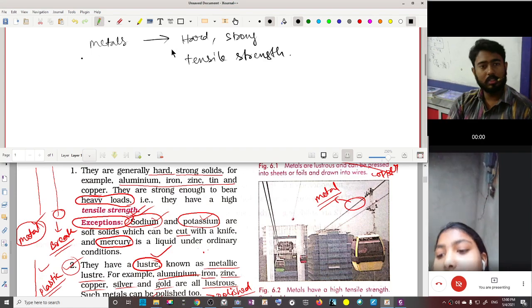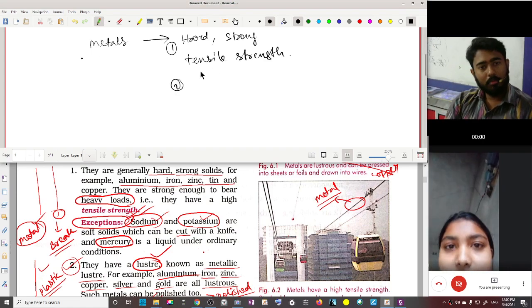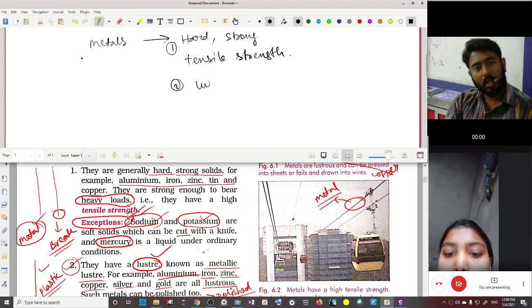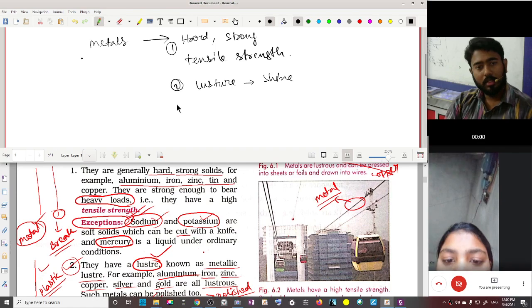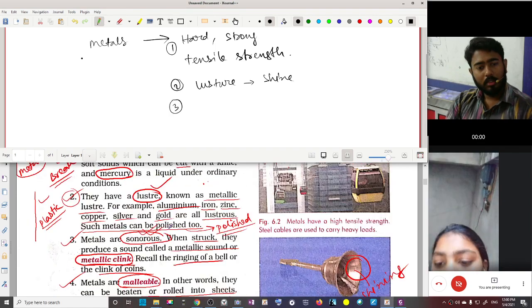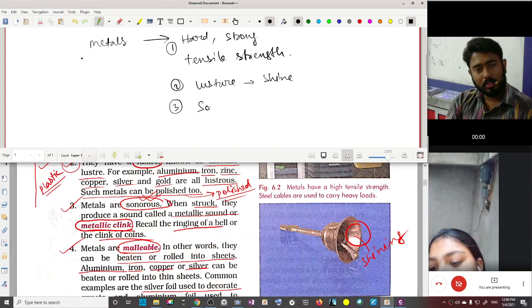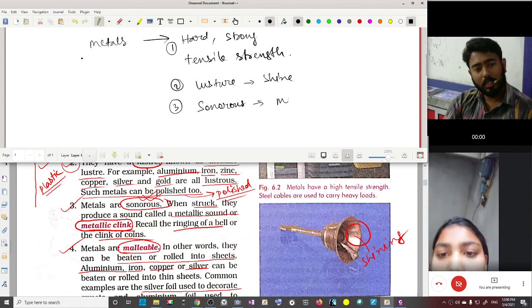Second, we learned that metals have luster. That means metals shine. Third, metals are sonorous, that is, they create a metallic clink.